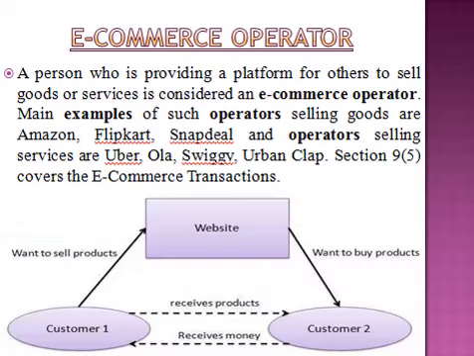Now, under e-commerce operator, what happens in e-commerce operator? I know you all are aware about Flipkart, Snapdeal, Amazon, Uber, Swiggy. Now, what happens in e-commerce operator? These websites are the e-commerce operators. They are not producing anything, they are just collecting the product of the seller and then selling it to the customer. So, they are just acting as a platform.